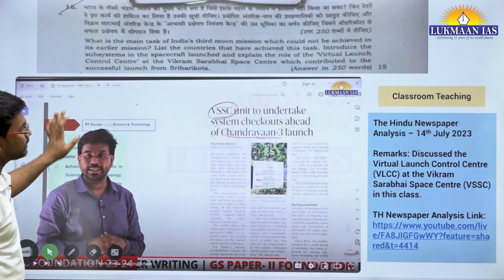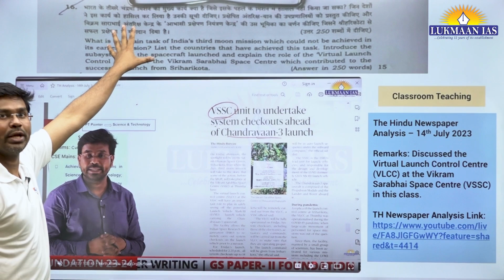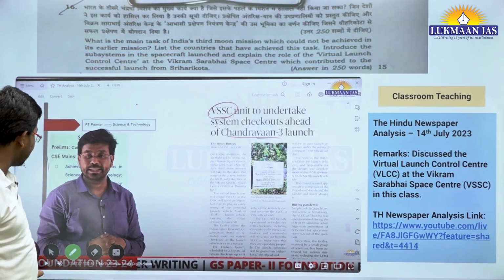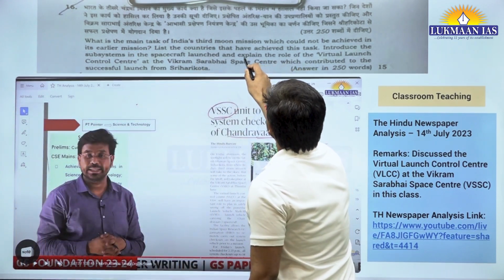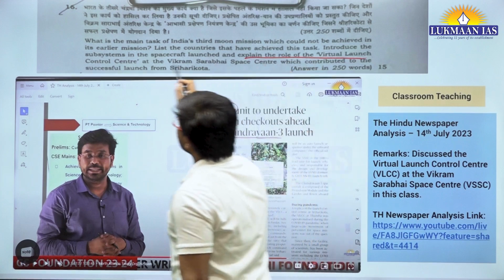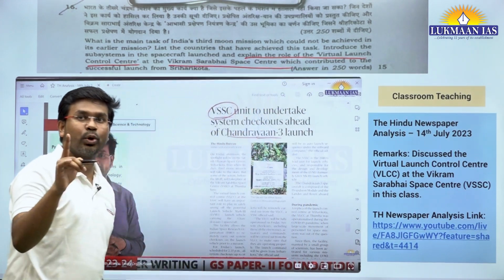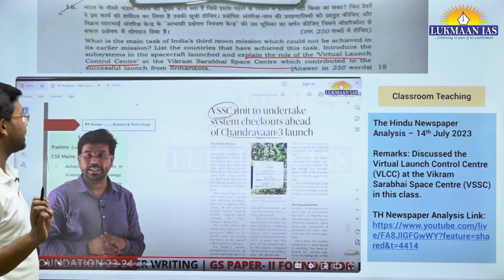So Chandrayaan-3 has been covered, and we have taken a screenshot of the same question again. In the question they have asked to explain the role of the virtual launch control center at the Vikram Sarabhai Space Center. What is the role of the virtual launch control center at the Vikram Sarabhai Space Center?